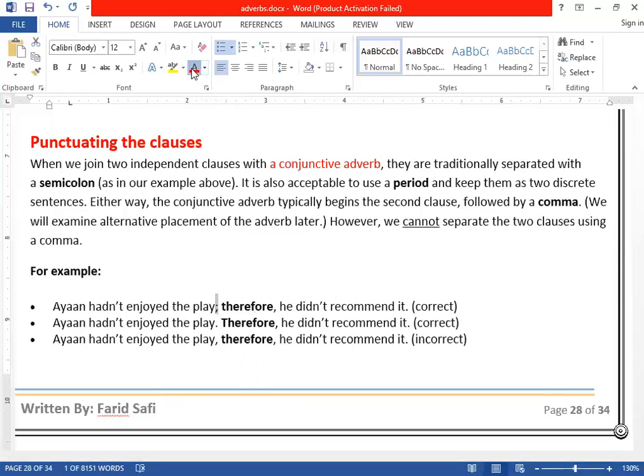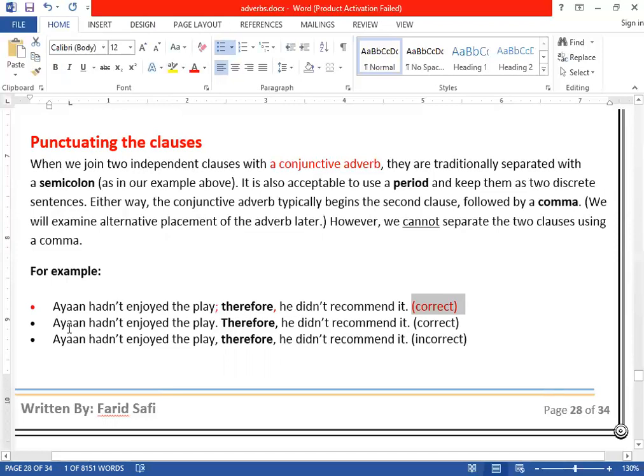We have used a semicolon here. Now after the semicolon, we have used the conjunctive adverb. And after the conjunctive adverb, again we use what? We use a comma. This is a comma. So this is how we can punctuate. Number one, before conjunctive adverbs, we use a semicolon, clear? And after that, we will put a comma. This is the correct way of punctuating your conjunctive adverbs.